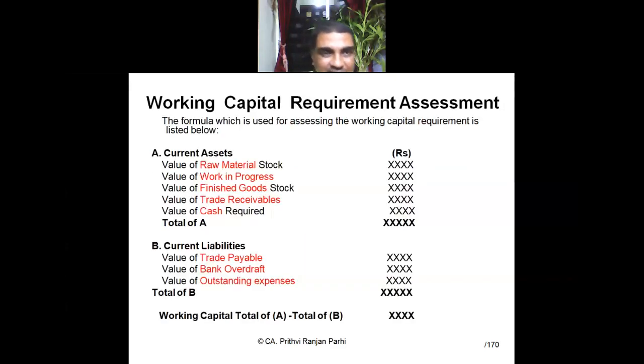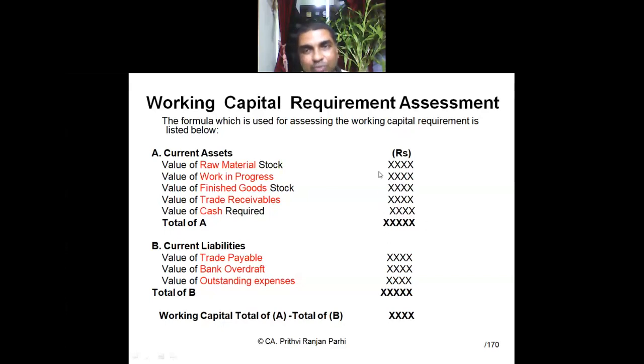So, in brief, these are exactly the steps in which we are going to compute the value of the raw material stock, WIP stock, finished goods stock. Then trade receivable. Then value of cash required. So under current assets, all these things we need. This much of money is required to run my business.